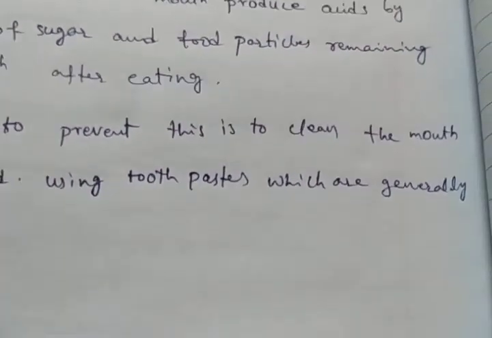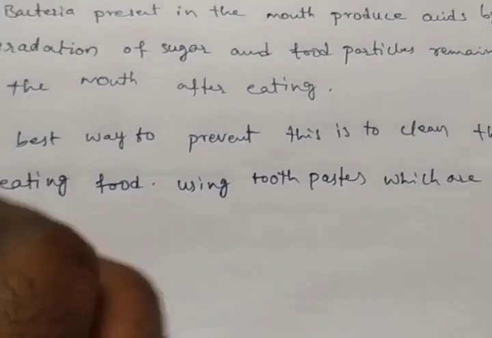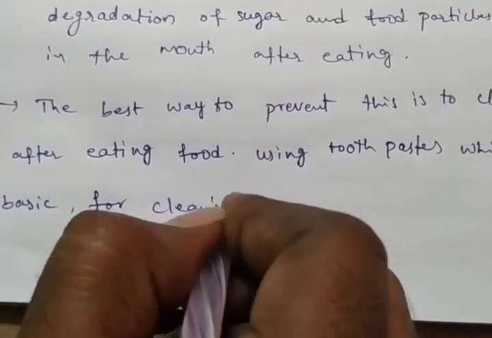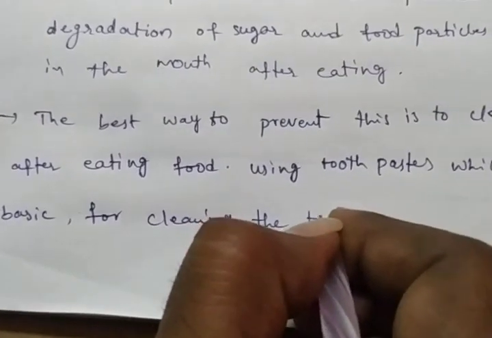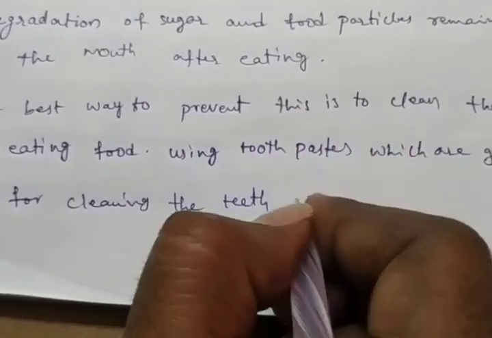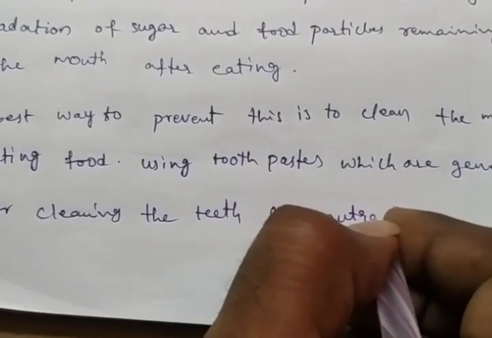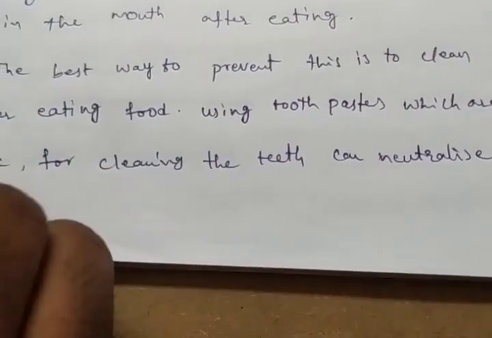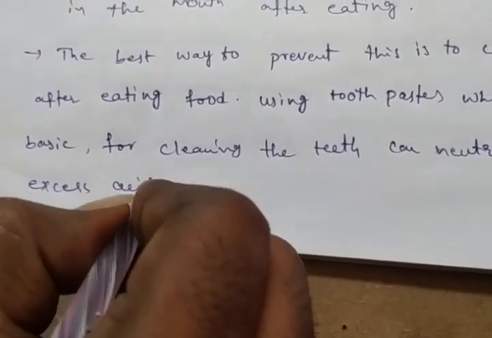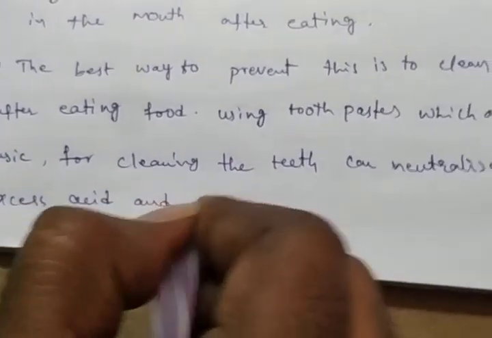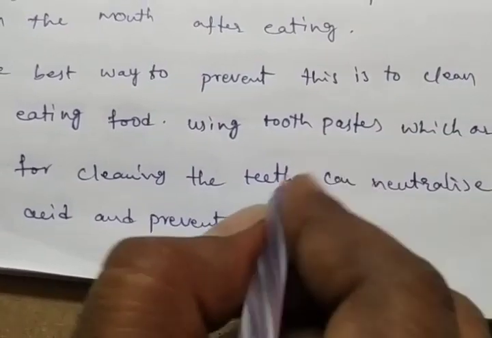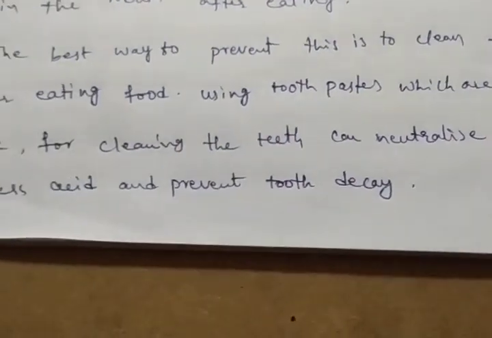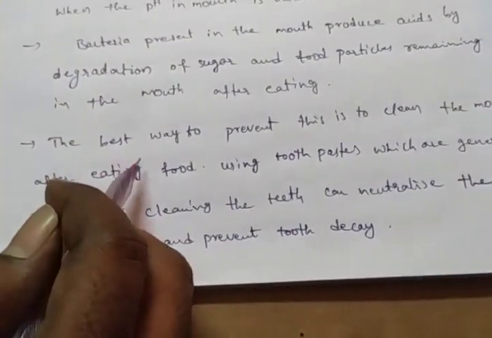Toothpaste, used for cleaning the teeth, can neutralize the excess acid and prevent tooth decay. So this is about pH change as the cause of tooth decay.